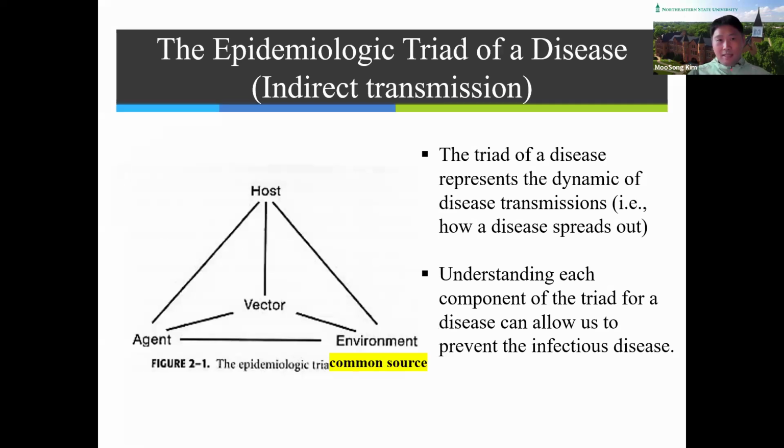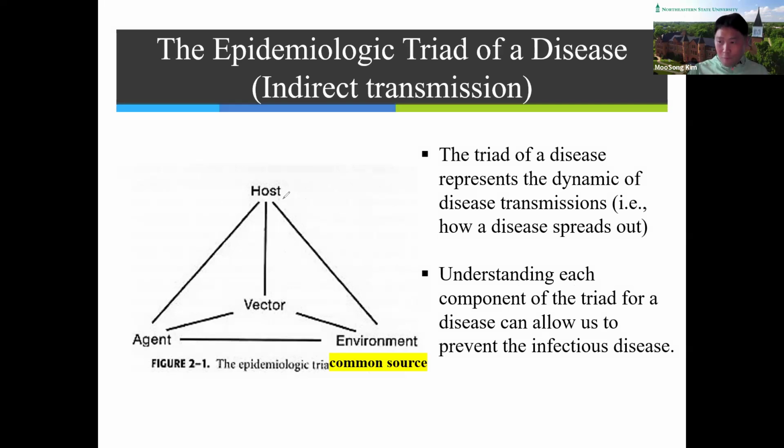So this is the epidemiological triad of disease. This triad represents the dynamics of disease transmission. Understanding each component of the triad allows us to prevent infectious disease.